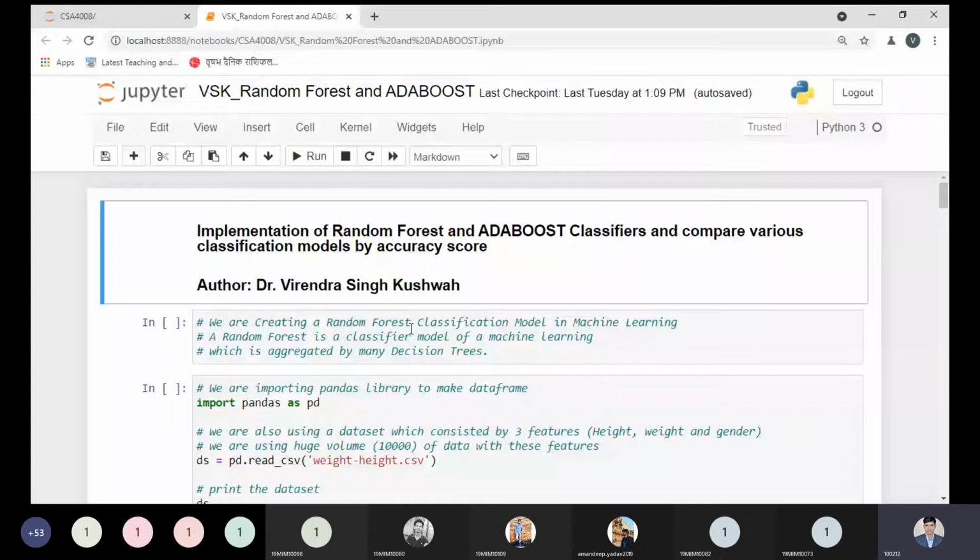So decision tree classifier, KNN, SVM and logistic regression we have seen or we have covered in the ensemble learning. And after implementation of these models, we will implement two new models: the random forest classifier and AdaBoost classifier. After this point, we need to understand which model is better, so we can compare all these models by getting the accuracy. From this point, I'm going to start this lecture from the very beginning.